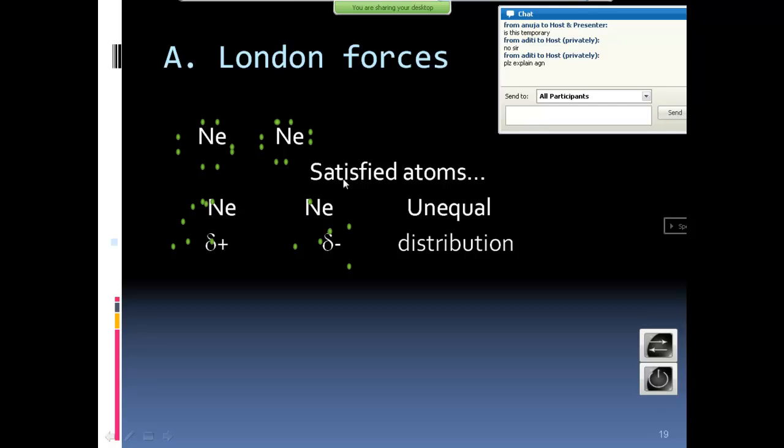Now on one more neon atom, maybe the same thing happens: electrons clump on one side giving a partial negative charge, and on the other side there are no electrons, giving a partial positive charge. In that fraction of time, these two regions, delta positive and delta negative, may form a weak and temporary bond, which is called London forces. As long as the bonding takes place, they will be together. The moment any external force comes in between and pulls the neon somewhere, the bond is broken. Very weak.